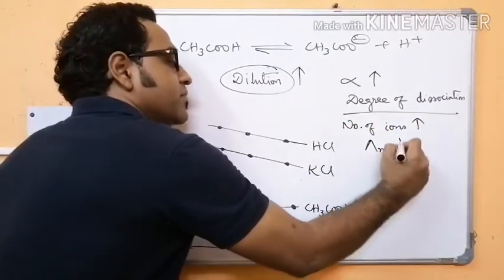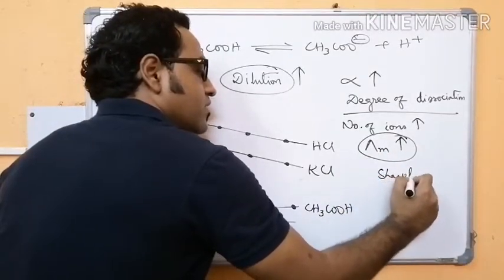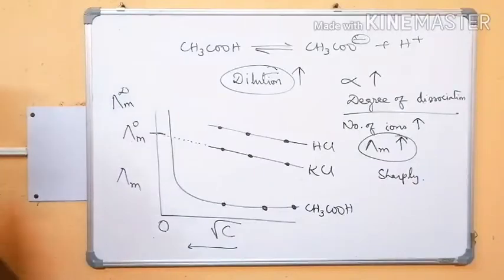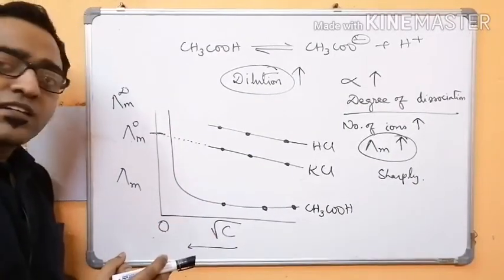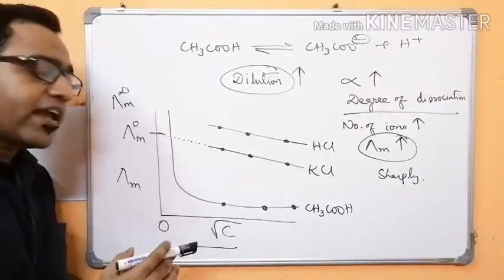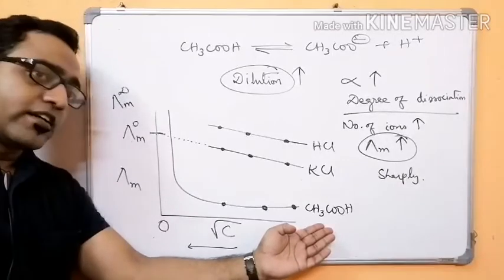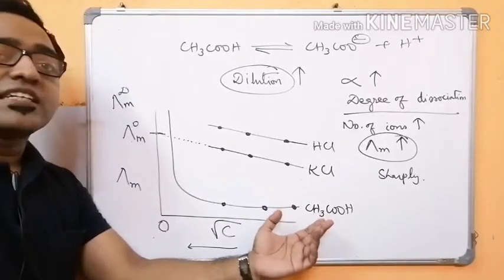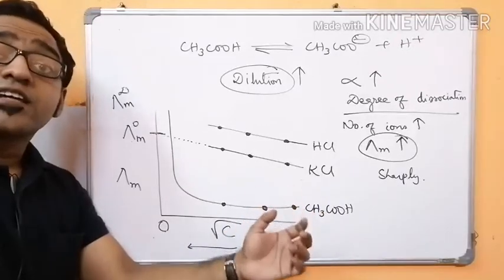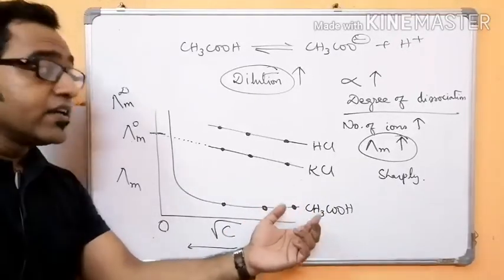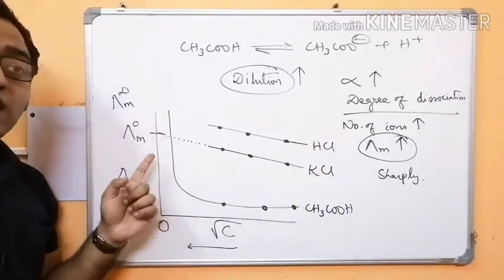So lambda m increases sharply. Now again, the concept of intimate ion, solvent separated ion and completely solvated ion is also applicable for weak electrolyte, but that will increase only a little bit in the ionic mobility of the ion. But as the number of ions increases, the molar conductivity increases sharply.